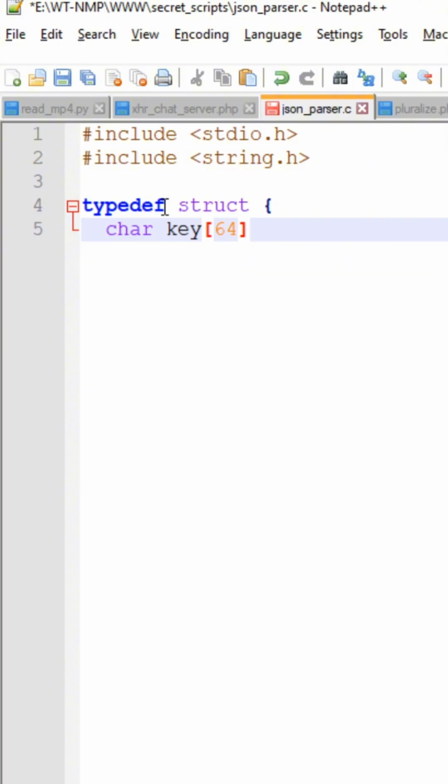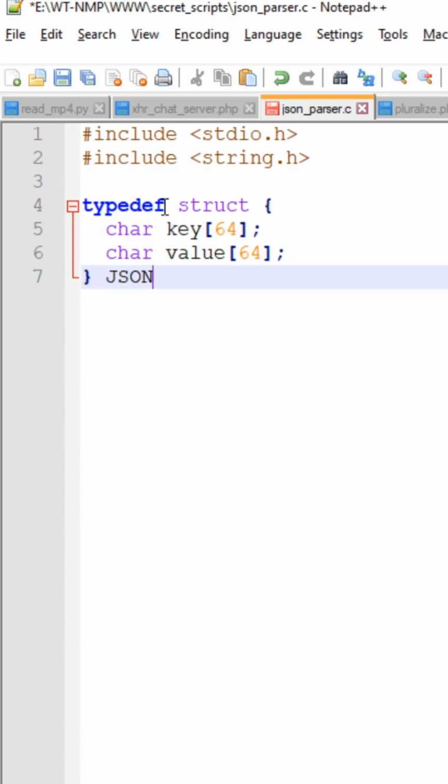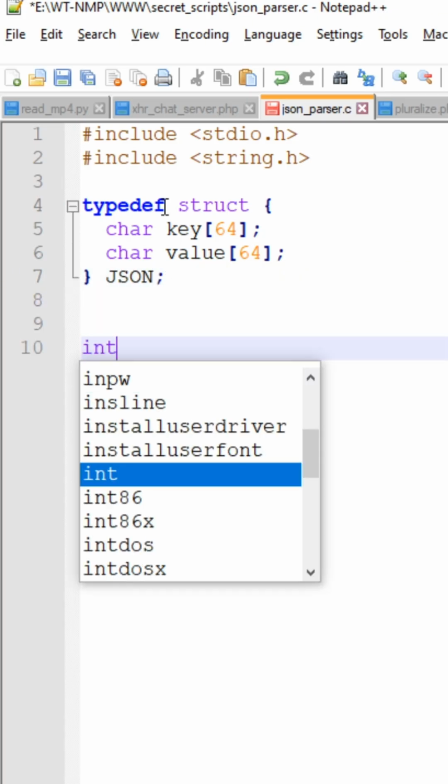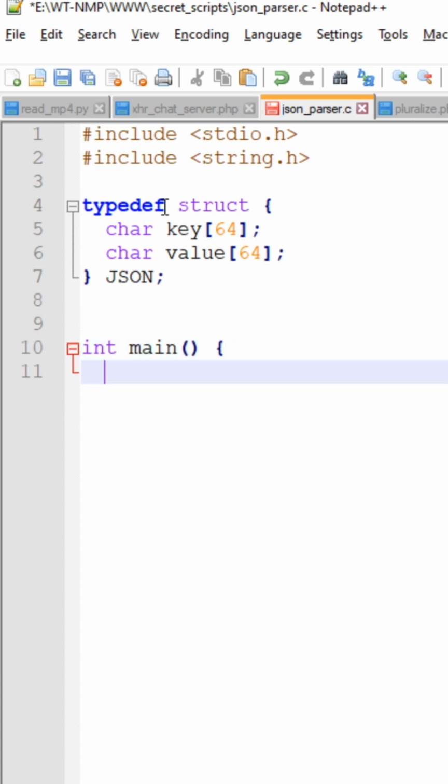which is size of 64, and then the value is gonna be 64, and we're just gonna have JSON. And let's do our int main up here. Make sure that you include the string. I forgot to tell you, my bad.